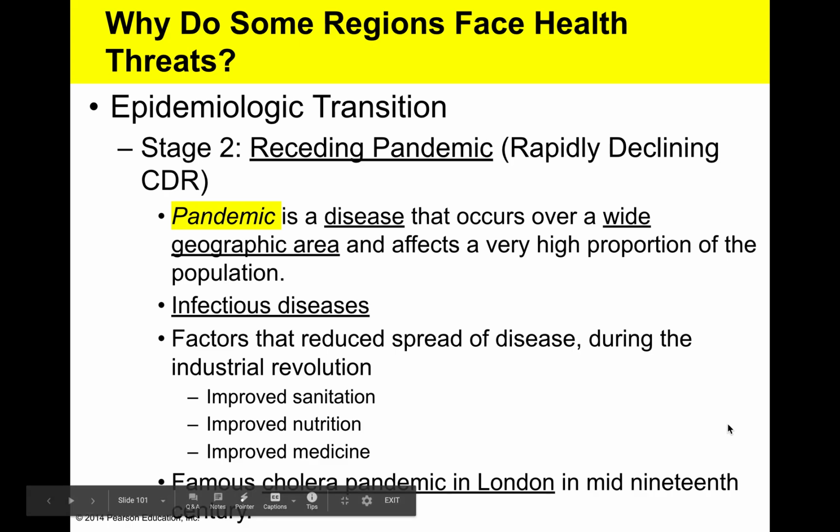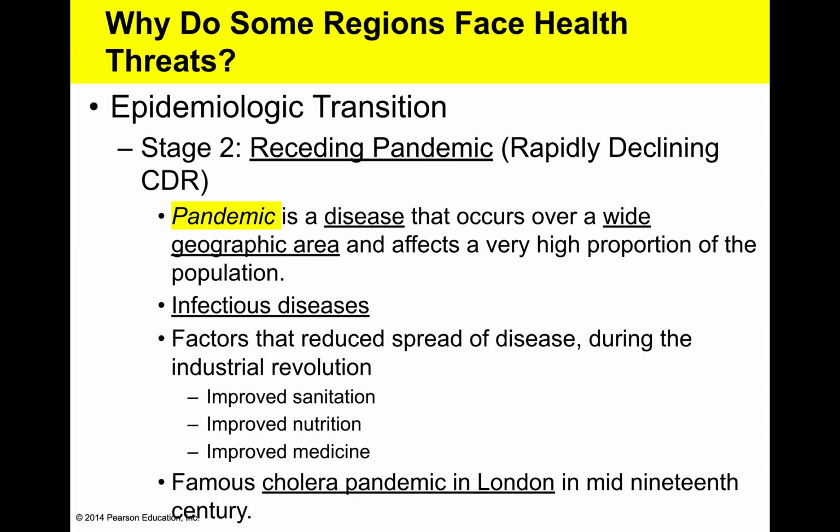Stage 2 of the epidemiological transition states that a pandemic is a disease that occurs over a wide geographical area. But you have a receding pandemic in stage 2, a disease that, again, occurs over a wide range of area and affects a very high portion of a population.